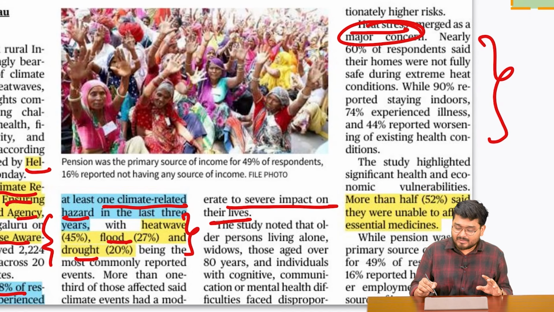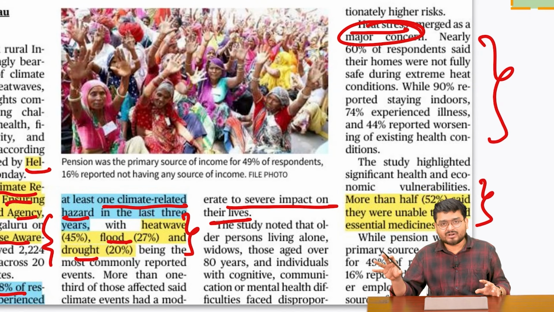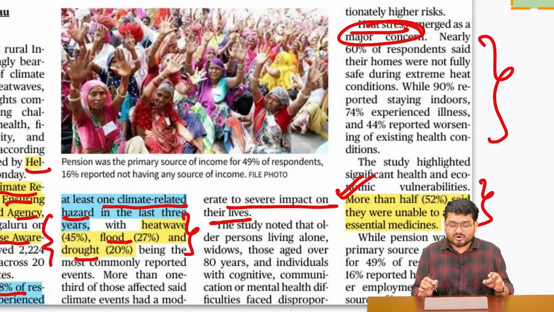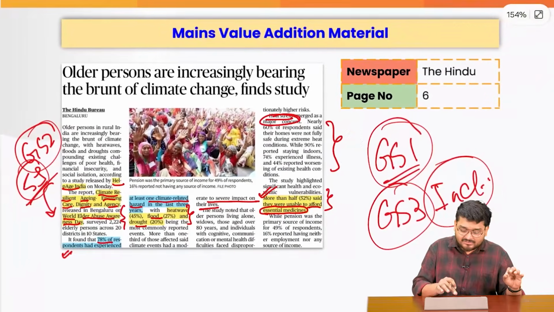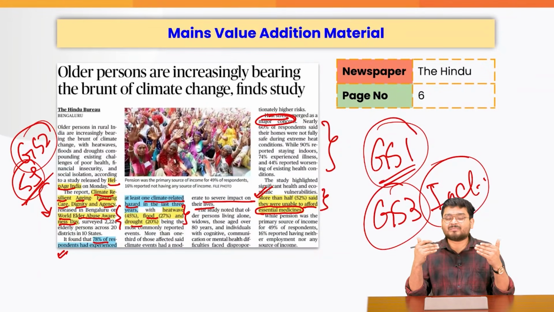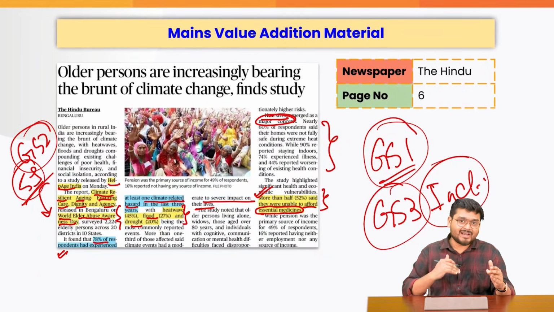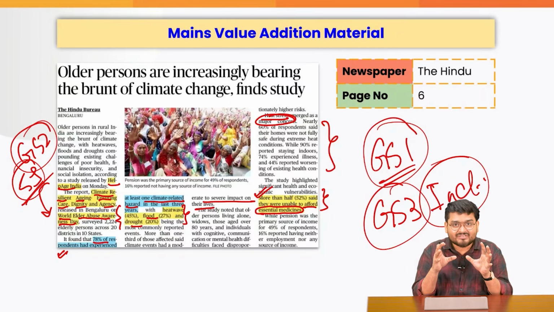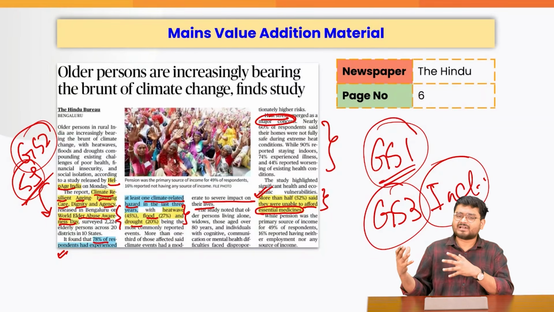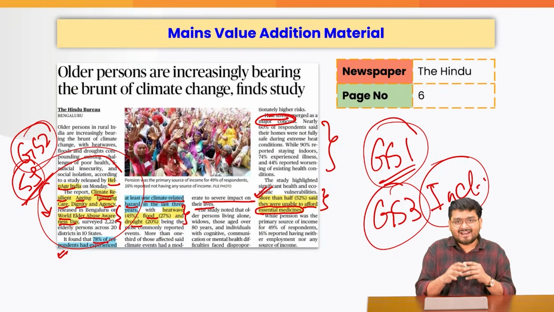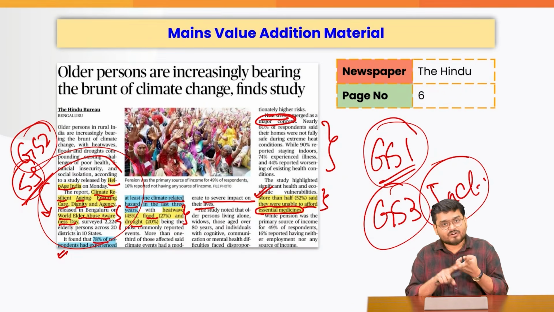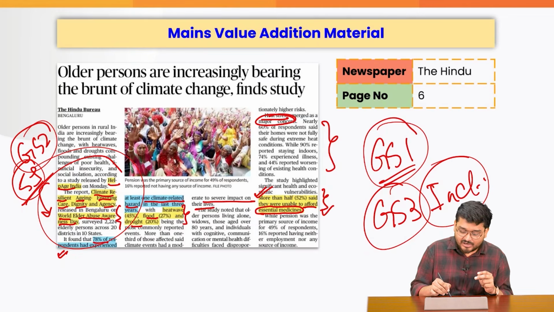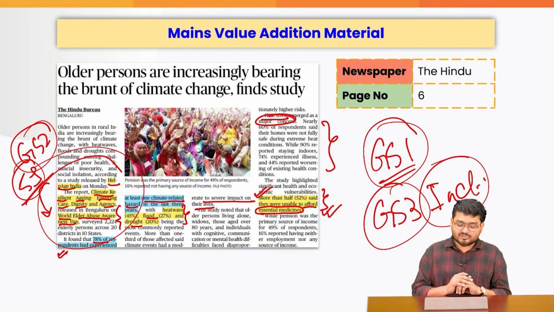And also, remember this data, only one-liner important data are important here. So, more than half, that is 52%, said they were unable to afford even essential medicines. So, just remember these important points, because maybe in some answers you have to write about the issues of the elderly, so that you can actually give some concrete data. If you do not remember the data, no issues, at least quote this report and cite 1 or 2 cases that climate stress is increasing, half of the money is going for their medicines. So this was all for this one.